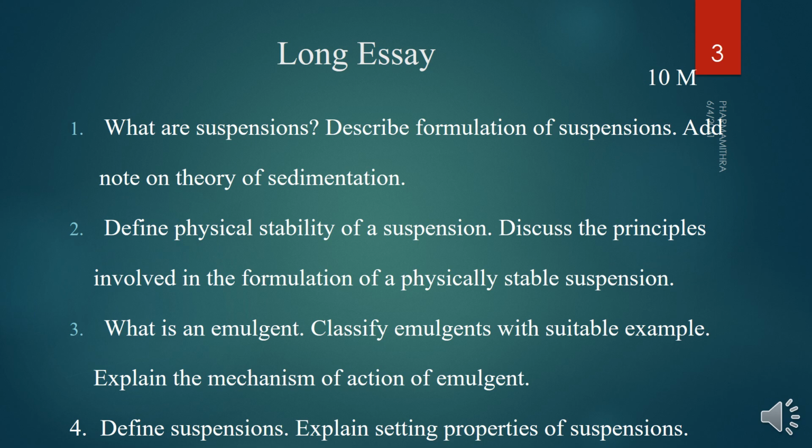So in the preparation, we are using a vehicle for the suspension, to increase the viscosity of the vehicle. Electrolytes can be added in the formulation, or we can add a surfactant to improve the dispersion by reducing the interfacial tension. You have to include the example.